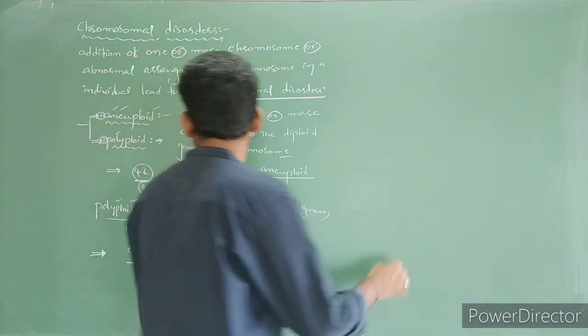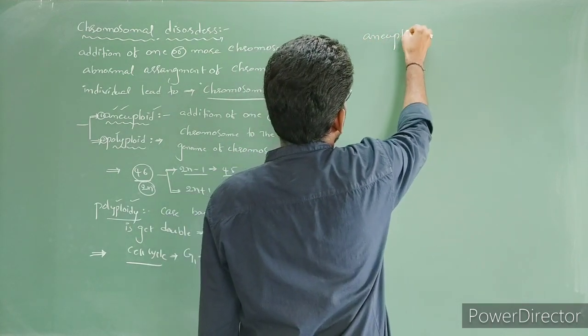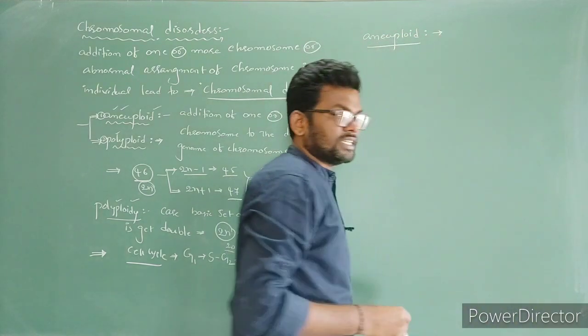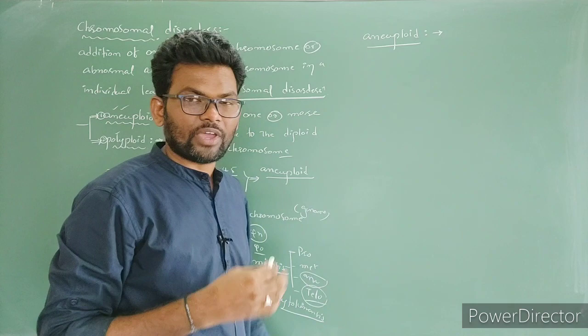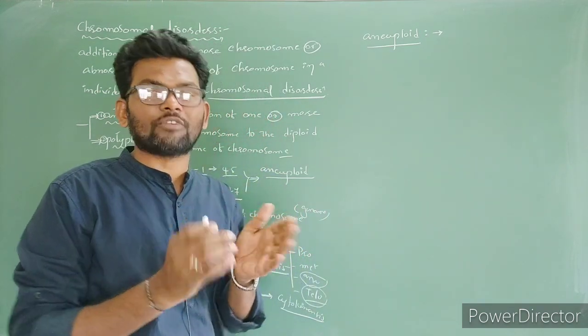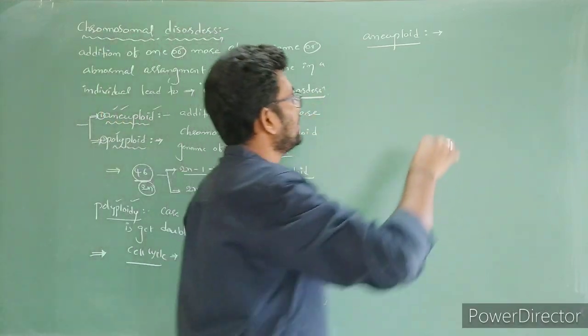Let's see the reason for aneuploidy. Aneuploidy, what is the reason? Here it is a failure of separation or segregation of chromatids during anaphase, which leads to aneuploidy. Got it? Write the point.